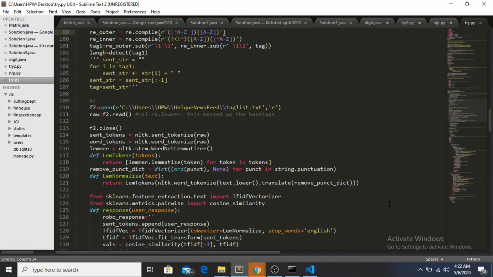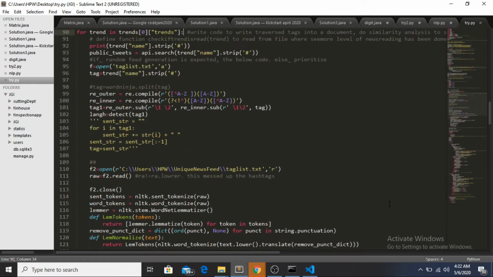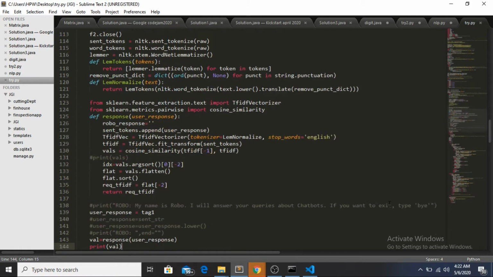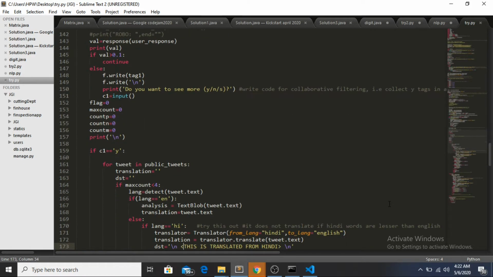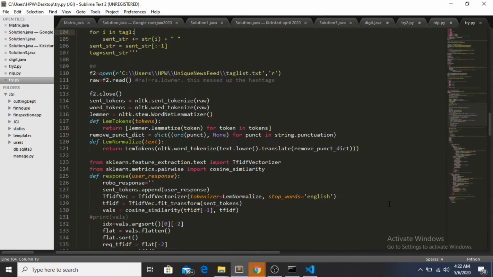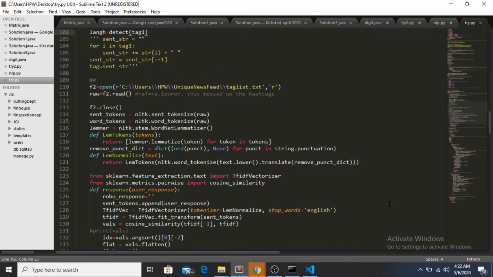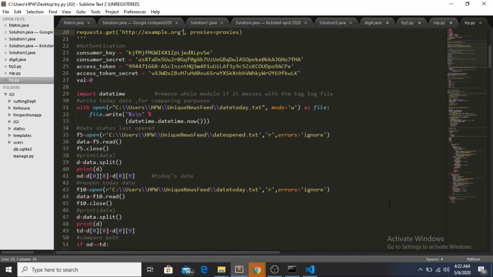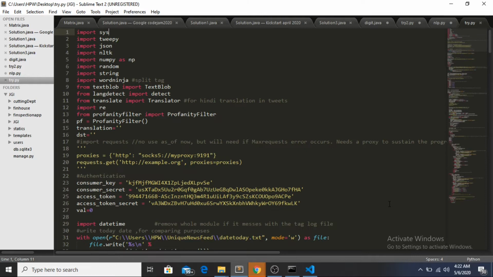So in order to avoid it, the tokenization, the sent tokenize and word tokenize, and all those things were done, but it was not that effective, due to which we shifted to the TextBlob inbuilt function which is there. So we tried it, and it is working completely fine.